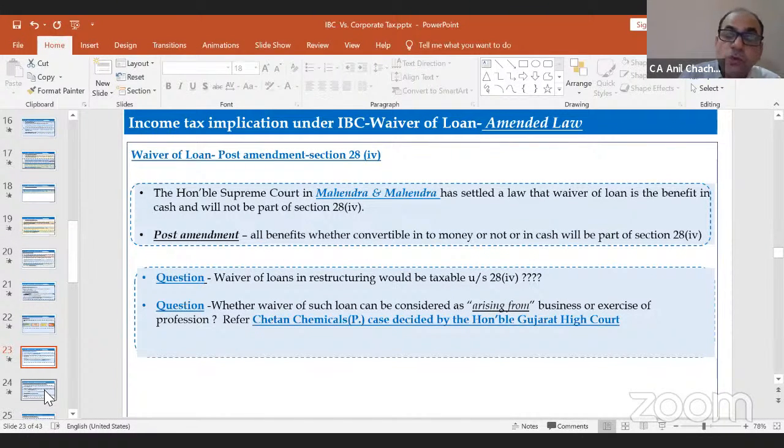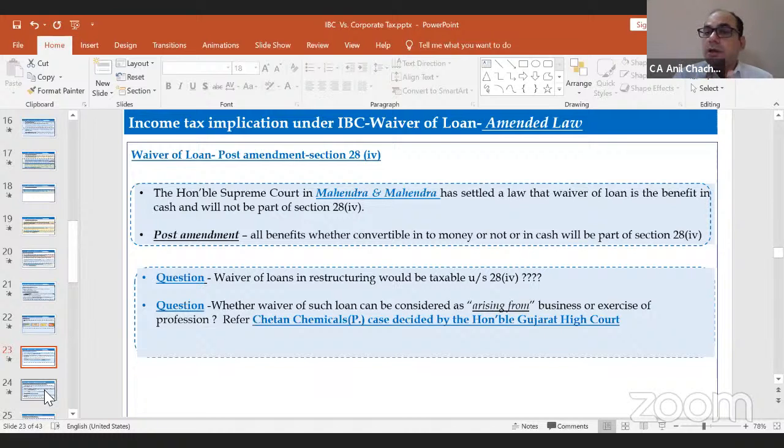Now we have to see whether the condition of arising from business or profession is fulfilled or not. If I am into the NBFC business and I have taken a loan, this is my personal opinion, and if I have taken a loan from the bank, I am into the business of dealing in loans. That means the 600 rupees I am getting as a waiver is definitely part of my section 28(4) business or profession. But I am into the manufacturing sector. I am not into the business of taking a loan from the bank. So that means now a question mark would be there. What would be the treatment of the 600?